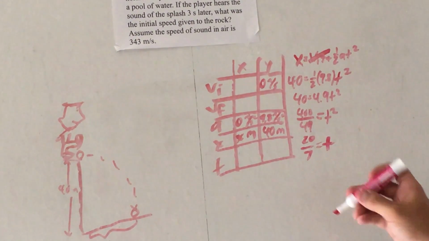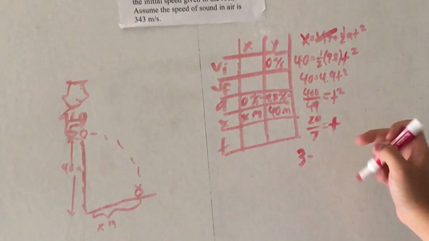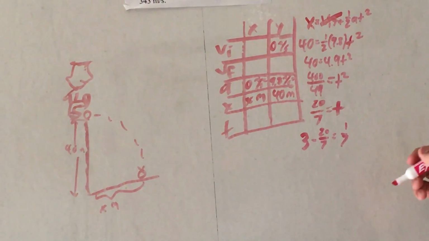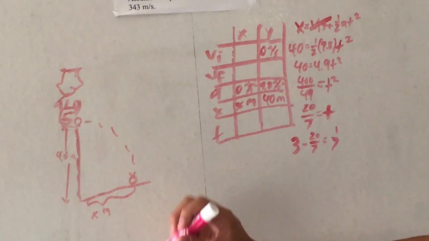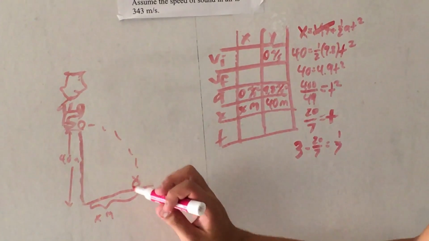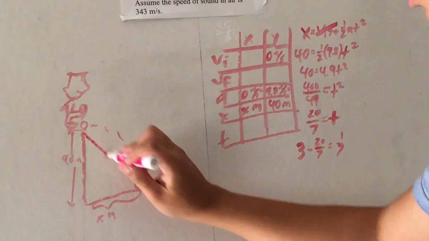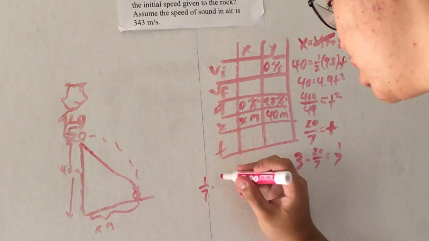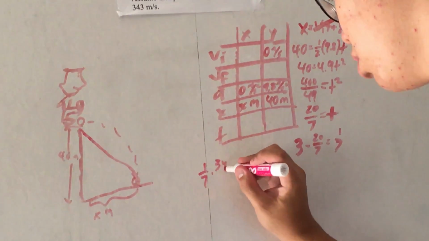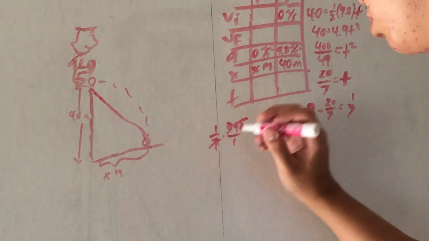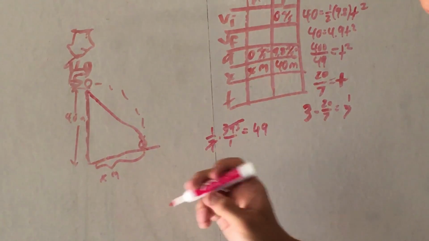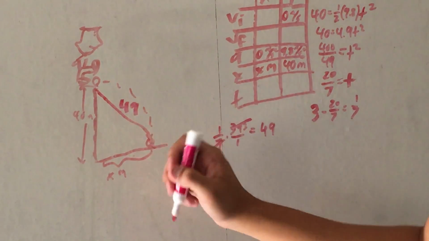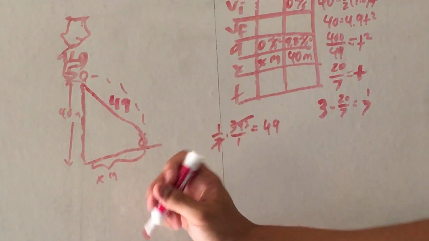So now we need to subtract 20/7 from 3, and we get 1/7. Okay, so it takes 1/7 of a second for sound to go from here to over here. So we just solve it: 1/7 times 343 equals 49. Okay, so we can pretty much think of it as a right triangle in which the hypotenuse is 49 and the leg is 40.